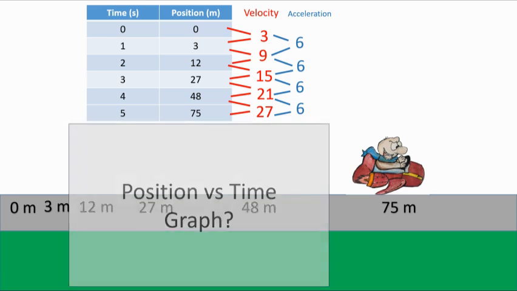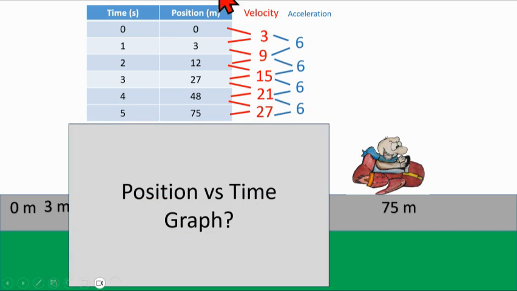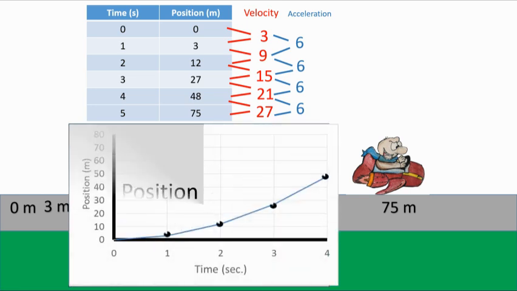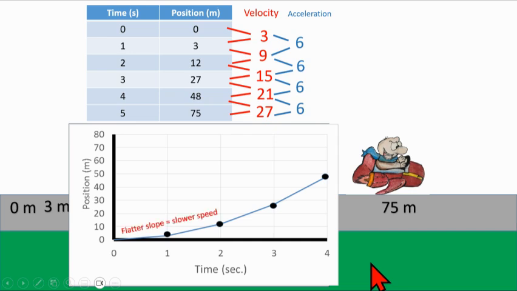What does the position time graph look like for this data? All right, so if we're going to graph our position numbers as a function of time, the position versus time graph looks like this. And so you can see that it's curling upwards, which symbolizes a positive acceleration. And you can see that it's getting steeper, which shows an increase in the speed, meaning it's getting faster as it gets steeper. So flatter slope is slower speed, steeper slope is faster speed.